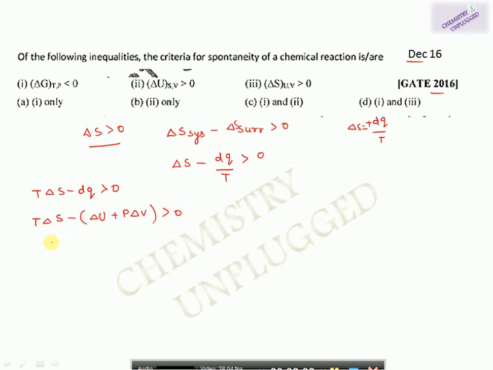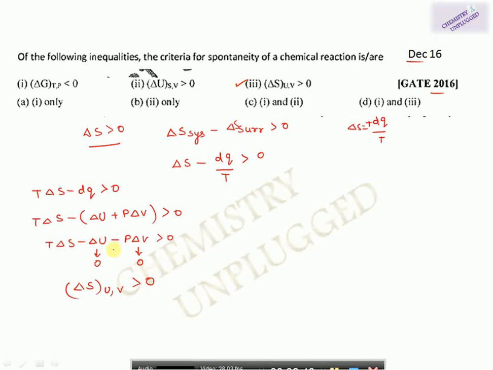And I can also write it like this. And if I keep this U and V constant, if I will keep this constant, it will become 0 and it will also become 0. So in that case, del S at constant U and V is greater than 0. This should be the condition for spontaneity. So the third is correct. Okay.